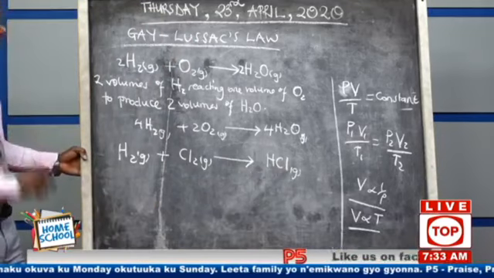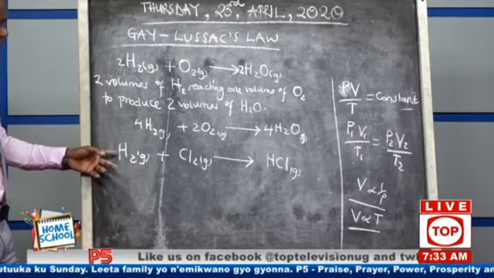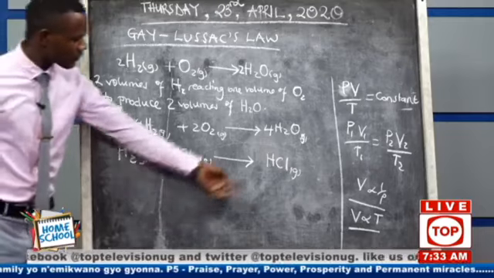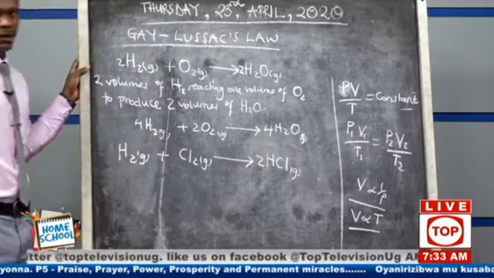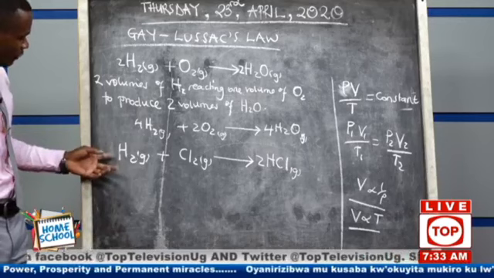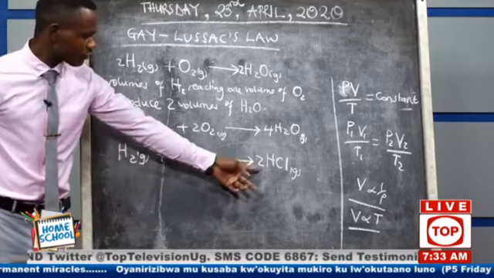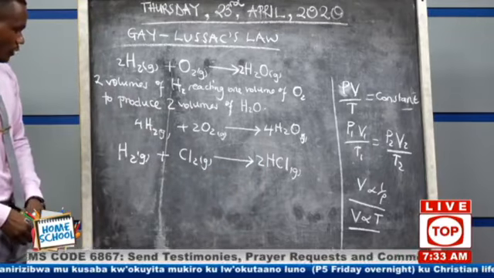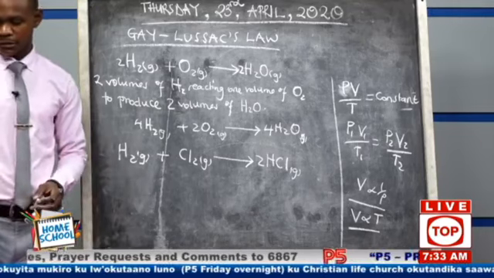The slide is showing you this, but analyze the equation. Is it balanced? 2 hydrogen atoms, 1 hydrogen atom. 2 chlorine atoms, 1. What do we need to do? We put here a 2, and this equation will balance. That means in description, we shall say that 1 volume of hydrogen is reacting with 1 volume of chlorine to give us 2 volumes of HCl.